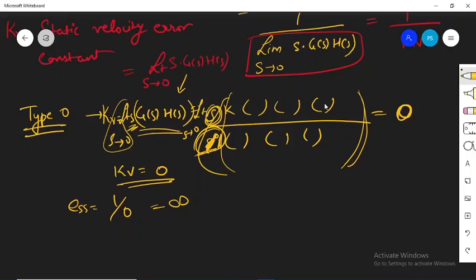आप कभी नहीं चाहोगे कि आप कोई सिस्टम बना रहे हो उसमें स्टेडी स्टेट एरर आपका इनफाइनाइट आए. इस तरीके का सिस्टम हम कभी नहीं चाहेंगे. Hence never use any type 0 system with the input as the ramp input. For that definitely you are going to get the error as infinite.